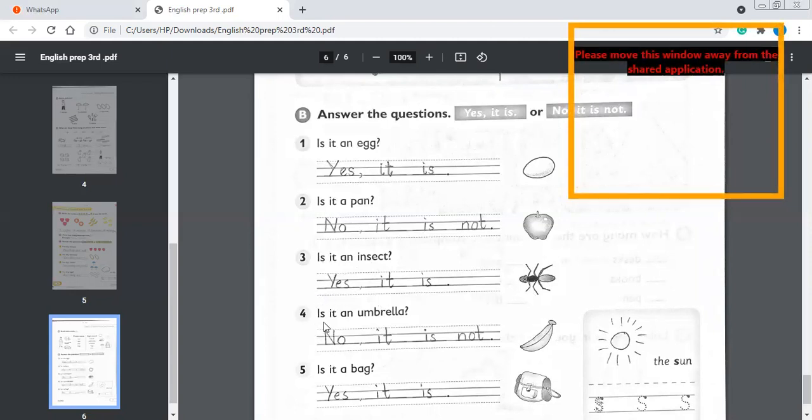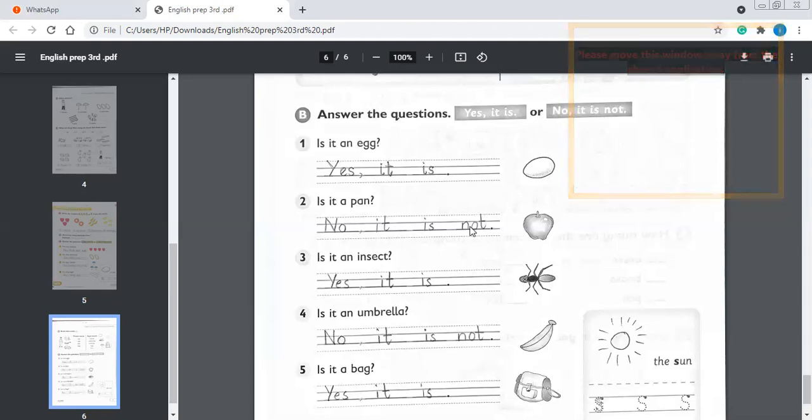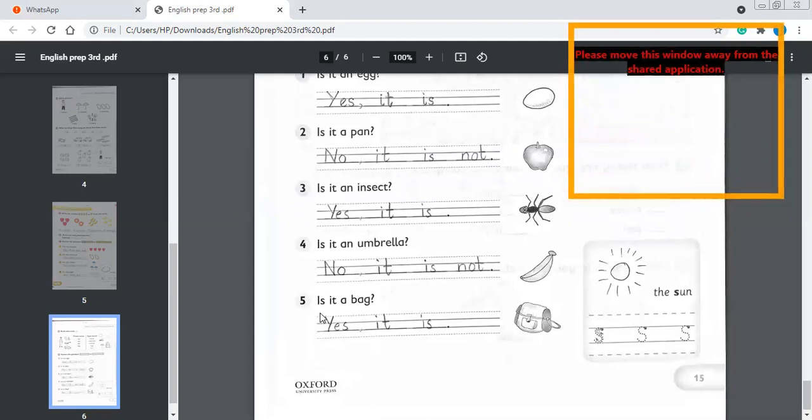Number 4, is it an umbrella? No, this is not an umbrella. This is a banana. So we will say no, it is not. We will write it over here. Number 5, is it a bag?